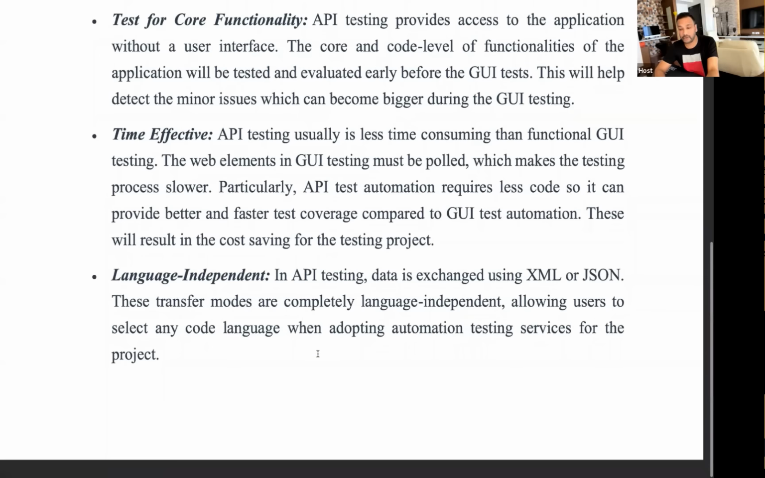Language independent, of course. In API testing, data is exchanged, as I told you, using XML or JSON. These transfer modes are completely language independent. We don't need to worry about that. This particular system may be using .NET or C# or Java or Python or anything, we are not bothered about it. It allows users to select any code language when adopting automation testing services for the project.